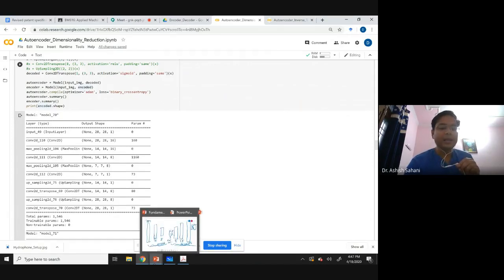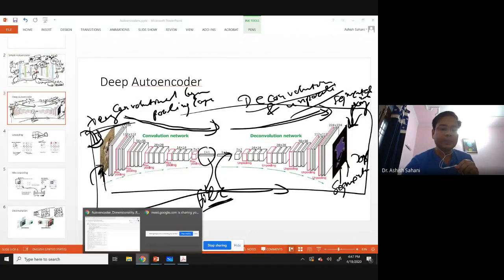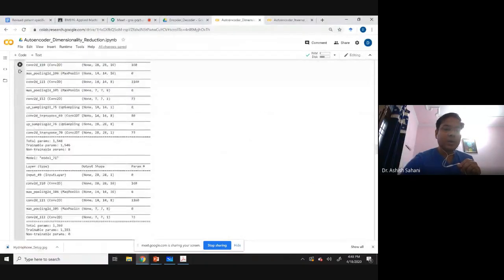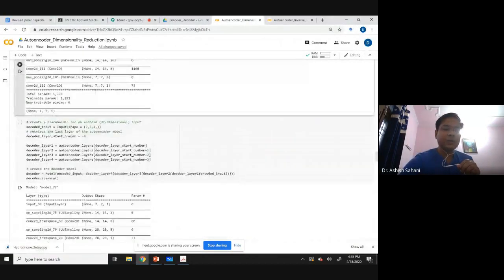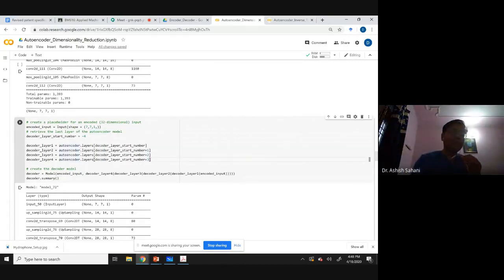This actually looks like something like this. So this has a structure like this if you visualize it. I have created the encoder, and similarly the decoder layer has been created in a clever arrangement in which we are extracting the decoder layer out of the autoencoder. So this is something you can use for any other application, but you have to change this number. If you increase the number of decoder layers, you need to change this number. There are 4 layers in the decoder part.